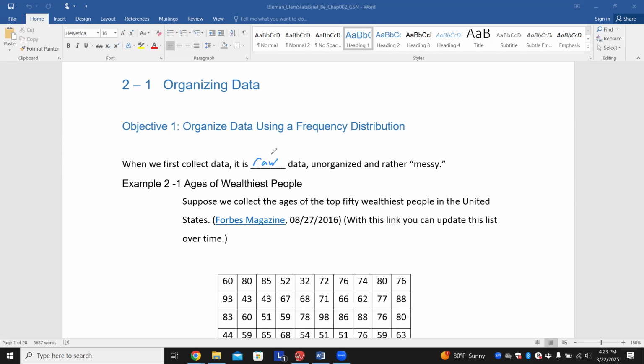In example two, we'll see the ages of wealthiest people. Suppose we collect the ages of the top 50 wealthiest people in the United States, according to Forbes magazine on August 27th of 2016. With this link, you could update this list over time, but we're just going to keep it as is. All right, so these are the ages of the top 50 wealthiest people.